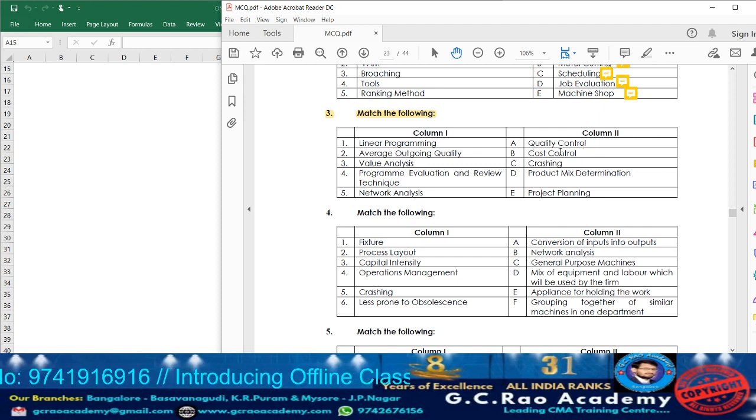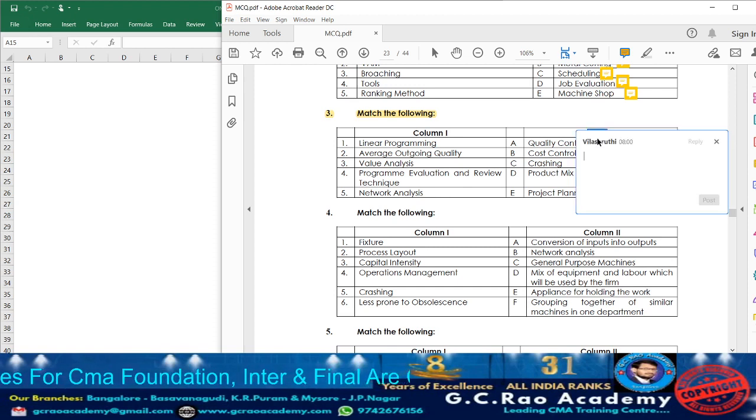Quality control. Somewhere I used this when I was explaining column 2 about quality, where point number 2, average outgoing quality, means whatever product they produce should be of very good quality. So they should provide what? Quality control. So accordingly, for quality control, I can consider point number 2. Average outgoing quality is one of the components of quality control.